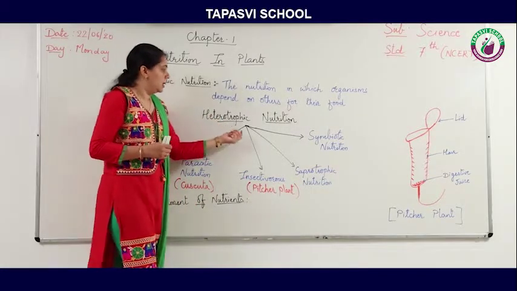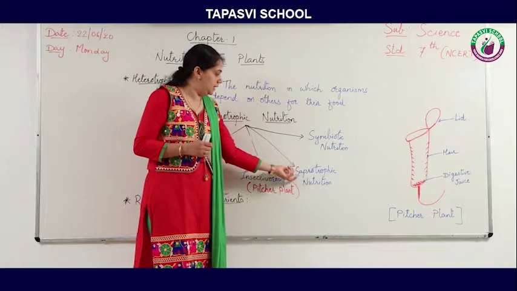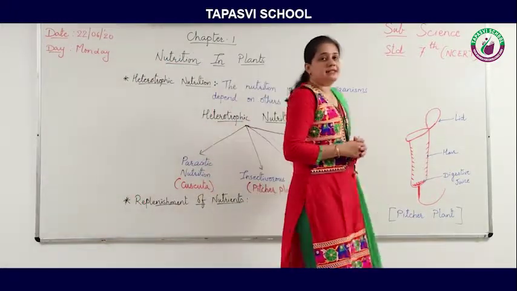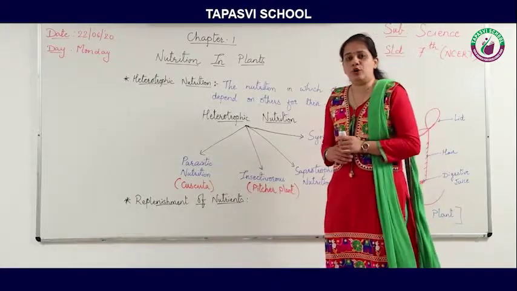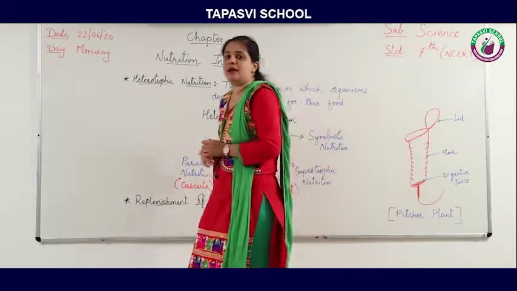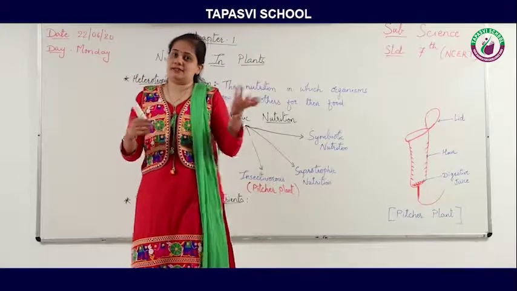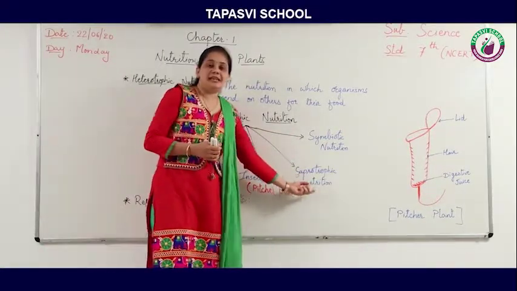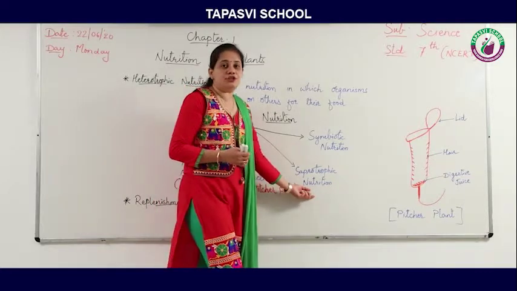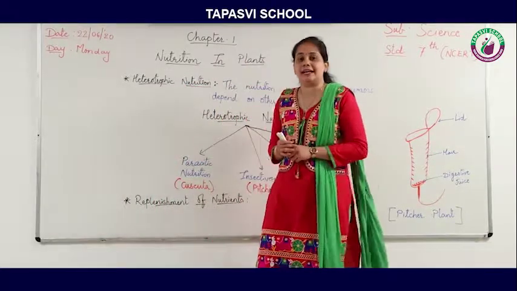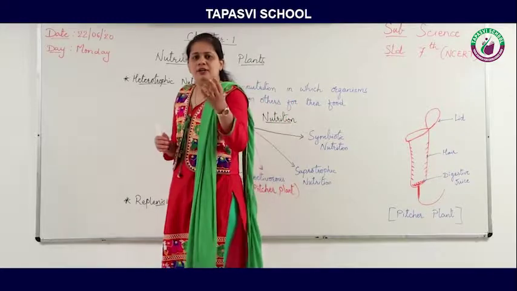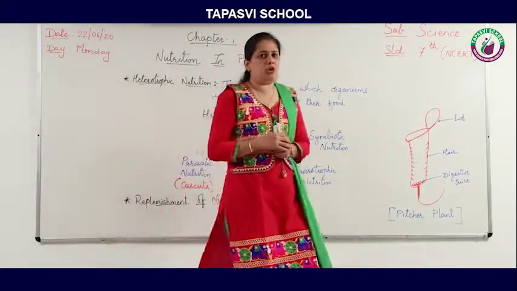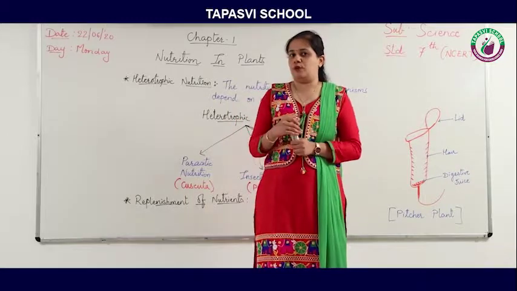The third heterotrophic nutrition is saprotrophic nutrition. Sapro means dead and decaying matter, and trophic, we already know, means nourishment. These organisms take nourishment from dead and decaying matter. Have you seen the growth of fungi on bread in monsoon? Yes, obviously.